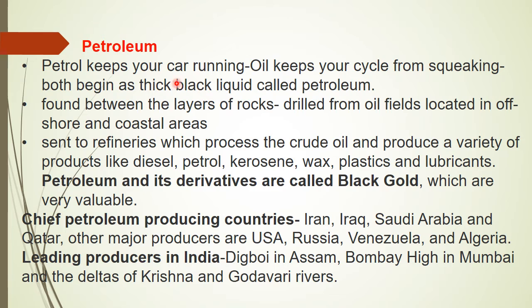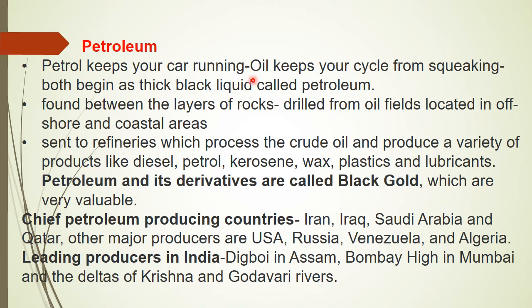It keeps our car and bike running. Petroleum has many types, and petroleum and its derivatives are called black gold. So what is called black gold? Petroleum and its derivatives are called black gold.